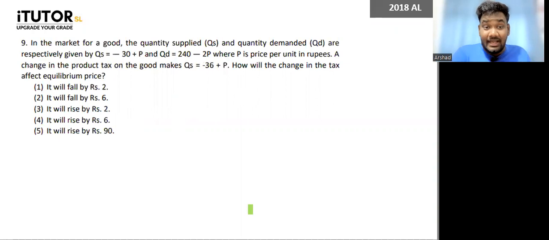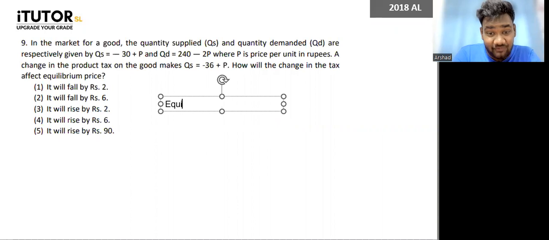Question 9. In the market for a good, the quantity supplied and quantity demanded are respectively given by QS equals minus 30 plus P, QD equals 240 minus 2P. A change in the product tax on the good makes QS equals minus 36 plus P. How will the change in tax affect equilibrium price? Okay, can you all do this for me, guys? Can you tell me what is the equilibrium price before tax? I'm not going to show you how to calculate equilibrium, that we know, guys.